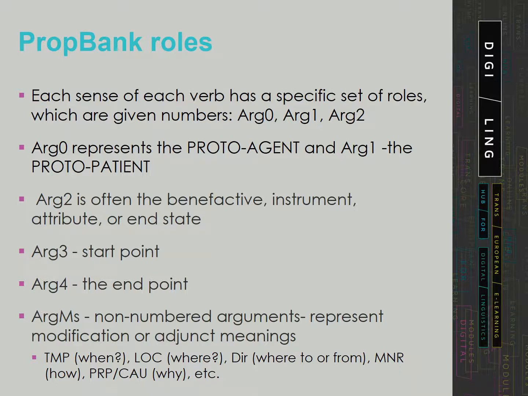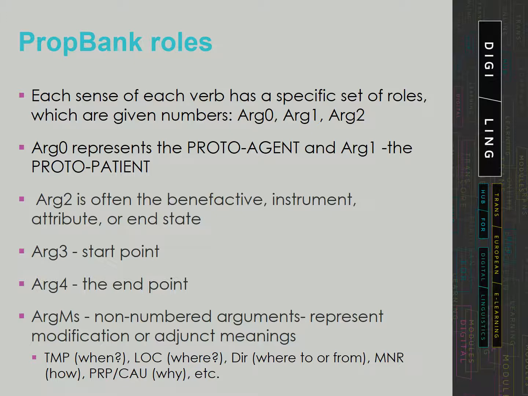Each sense of a verb has a specific set of roles in PropBank, which are given numbers rather than names. So we have Arg0, Arg1, Arg2, and so on. The ArgN labels are arbitrary labels. However, PropBank tries to use them consistently across verbs. In general, Arg0 represents the proto-agent, agent, or the argument most likely to be the subject in active voice, and Arg1, the proto-patient, is the theme or patient or the direct object of a transitive verb in active voice. It can also be the subject of a verb in passive voice or the subject of an intransitive verb.